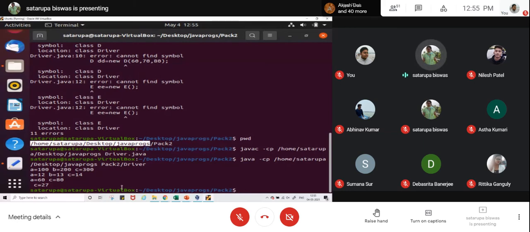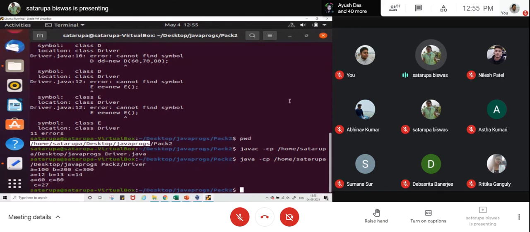Now, if the driver class is present in some different location, then the entire path you need to specify over here, starting from the root. Say, starting from root, home, under Shatarupa you have desktop, and then you have C, then you have D, then you have E. Inside the E folder you have the driver class. So you have to specify the entire path to execute your driver class there.